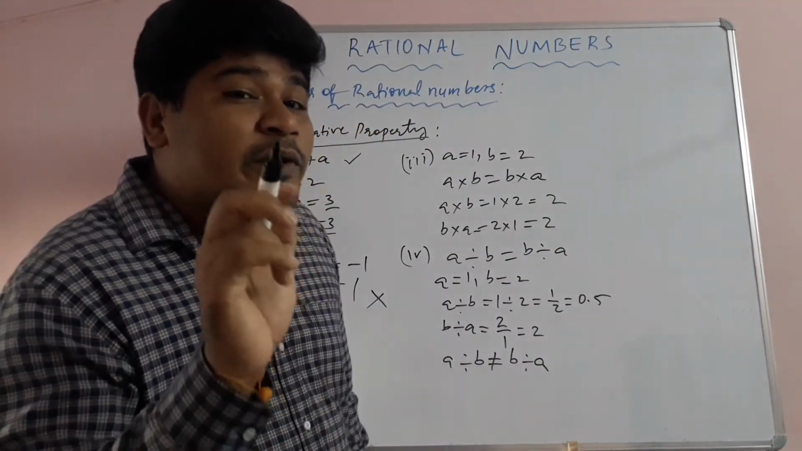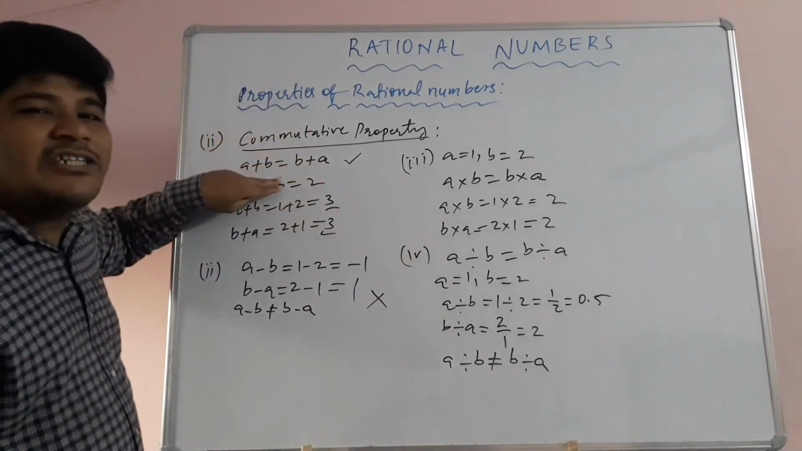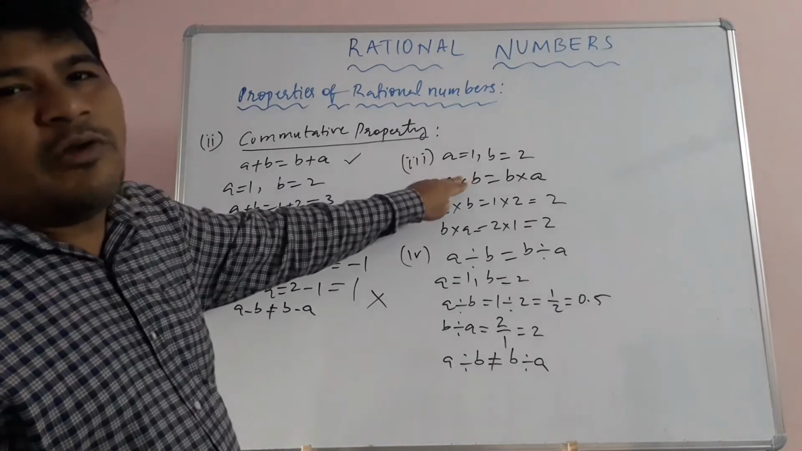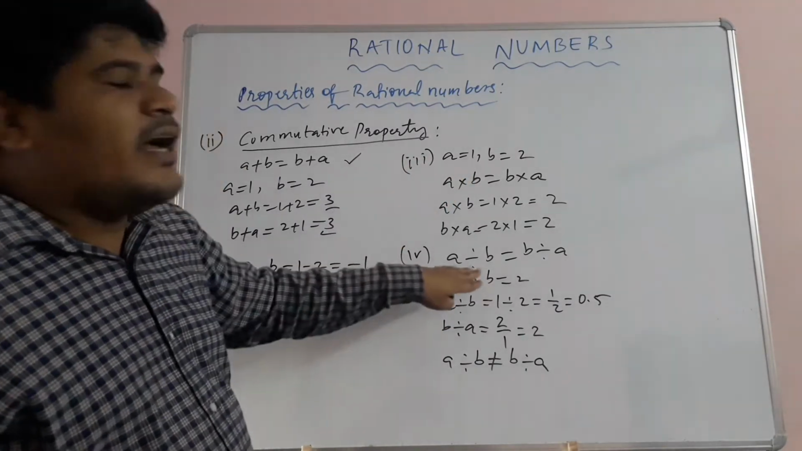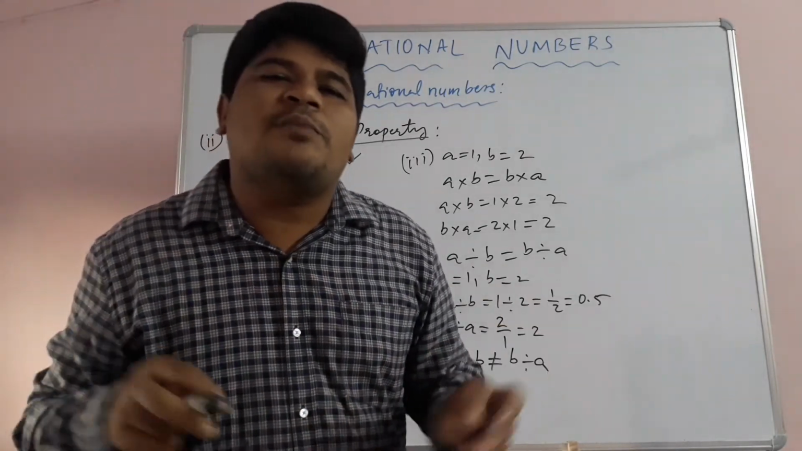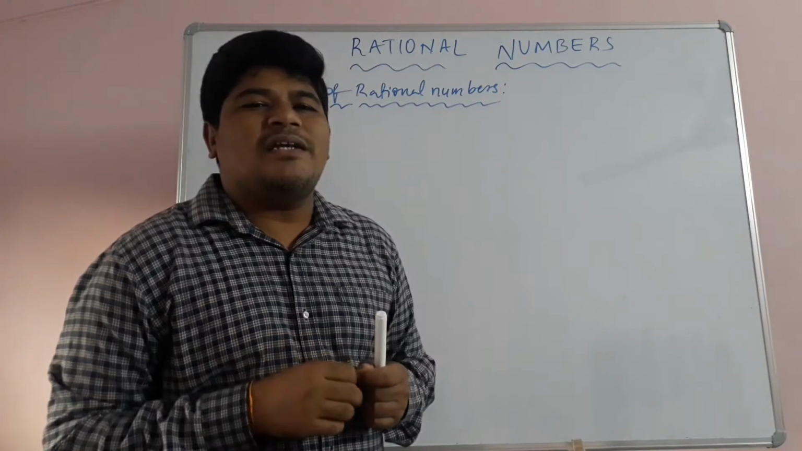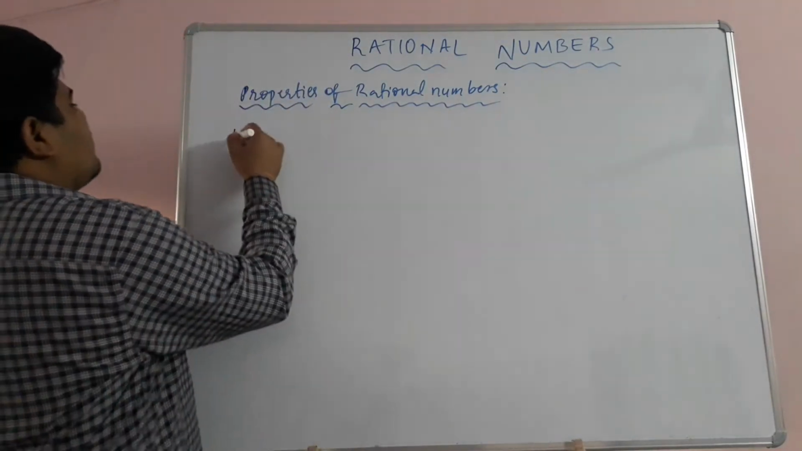So children, the commutative property is satisfying in the case of addition and multiplication only. Under subtraction and under division, rational numbers are not satisfying the commutative property. Now let's see the third property, that is the associative property.